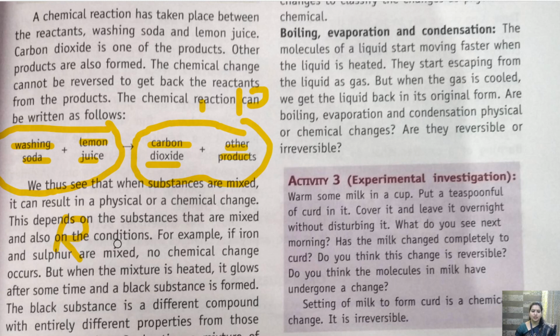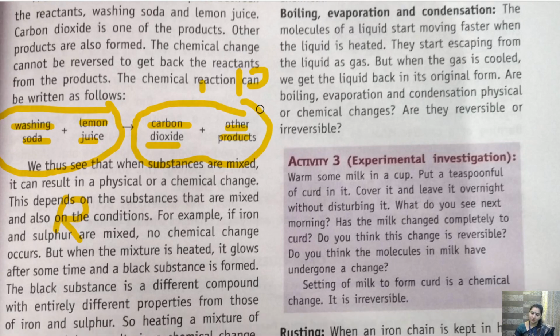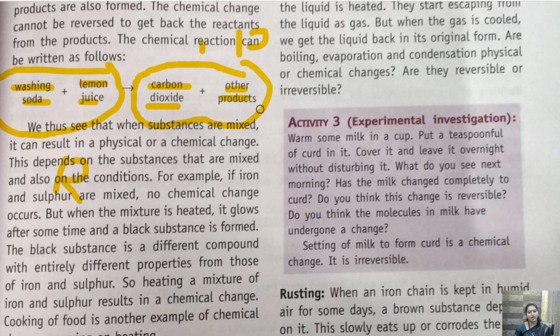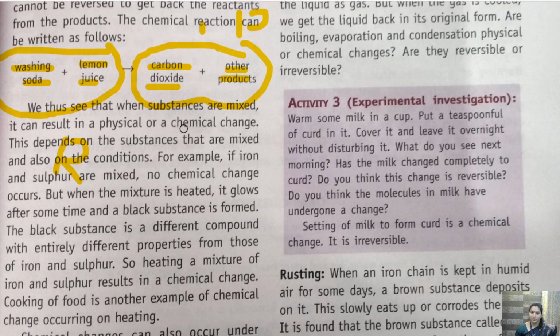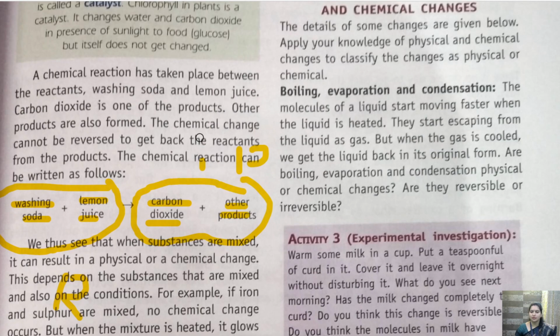Getting it? So this is a chemical reaction. All right, a chemical reaction has reactants and products. So the things that are mixed are called reactants and the result that we get is the product. Okay, what you are studying is a reactant; when you give the exam and get the result, that is a product. So when we are mixing two things, they are reactants. When they convert into another thing, it is called a product. Okay, so this we have talked about. So we have seen the chemical reaction.